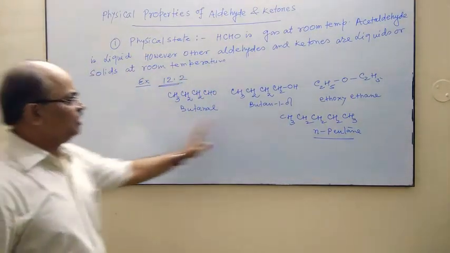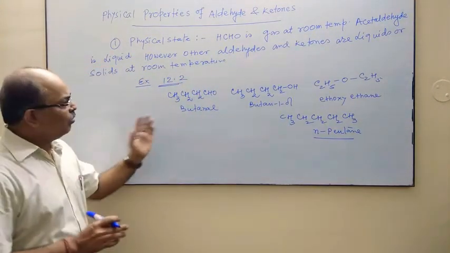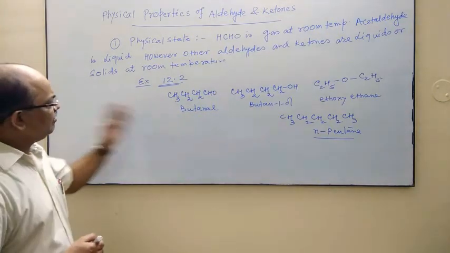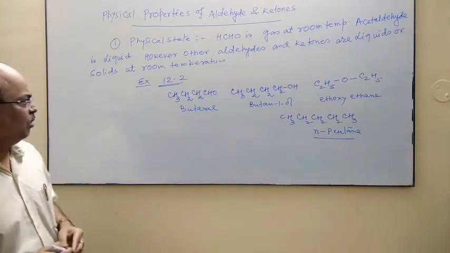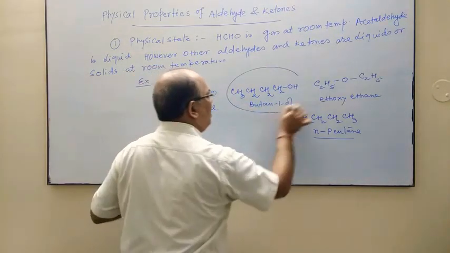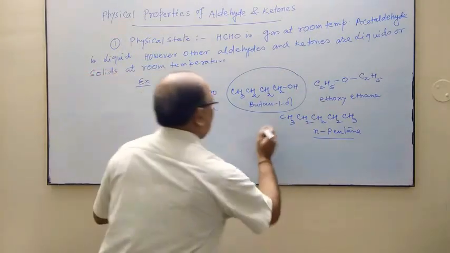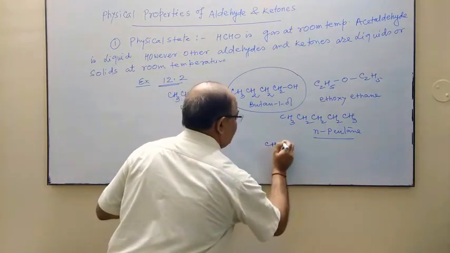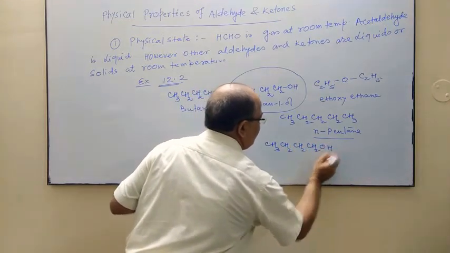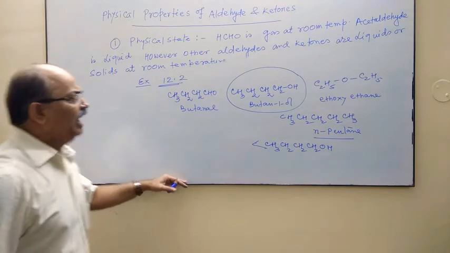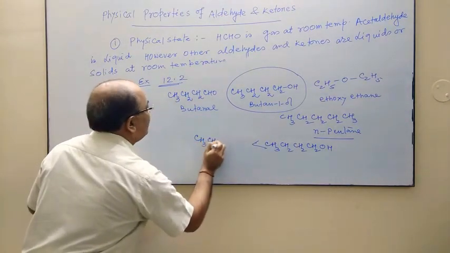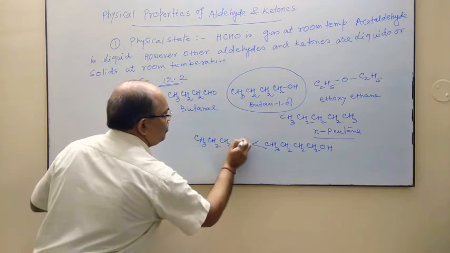Now what should be the increasing order of boiling point? Which compound has the highest boiling point? Naturally we can say this alcohol has the highest boiling point. So the order will be CH3CH2CH2CH2OH, it is highest, and then we have the aldehyde, CH3CH2CH2CH2.